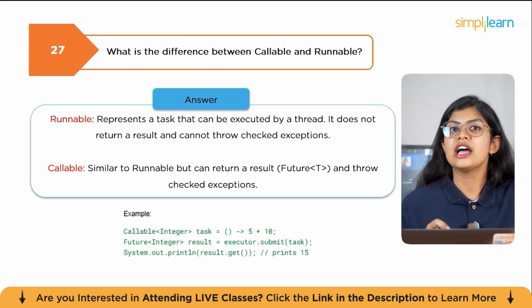For example, we have Callable<Integer> task = 5 + 10 and Future<Integer> result = executor.submit(task), then System.out.print(result.get()), which prints 15. In real-world scenarios, callable is used when threads need to return results, like fetching data from multiple APIs simultaneously.